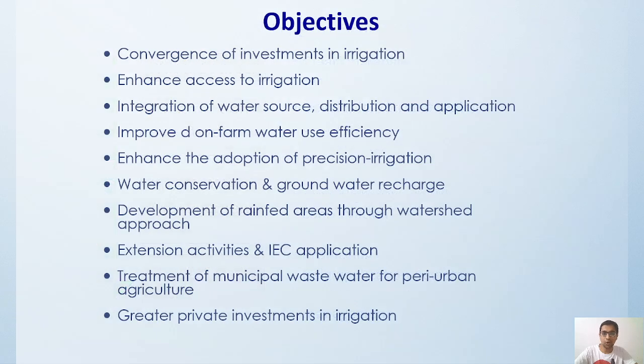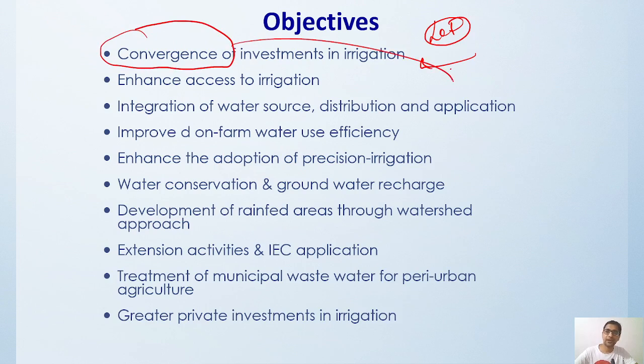Now what is the objective that we are looking forward for our Pradhan Mantri Krishi Sinchai Yojana? First of all is the convergence of the investment in irrigation. We have a lot of schemes running regarding irrigation, so there is a need to converge these schemes and focus in a targeted way. Then we have to focus on access,